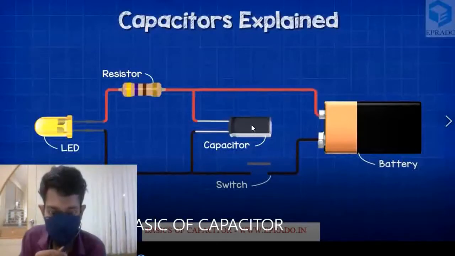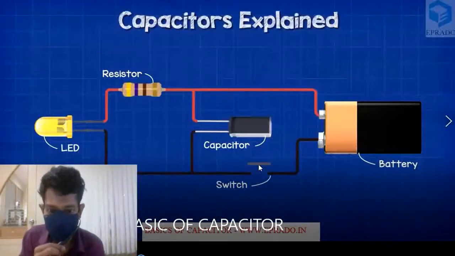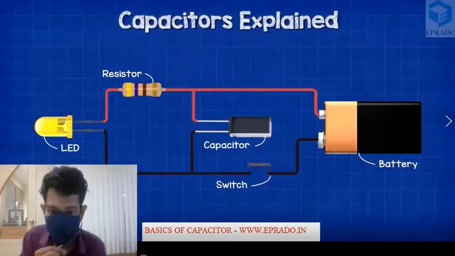At that instant of time, the capacitor will provide charge to this LED, and this LED is glowing. So for a few seconds, when the switch is turned off, this capacitor will provide charge to this LED, but it cannot provide charge for a longer time, and hence this LED will turn off if the switch is turned off for a longer time. But for a shorter time, this LED can be powered, and hence if the switch is turned on and off continuously within a very short period of time, then this LED will glow continuously.